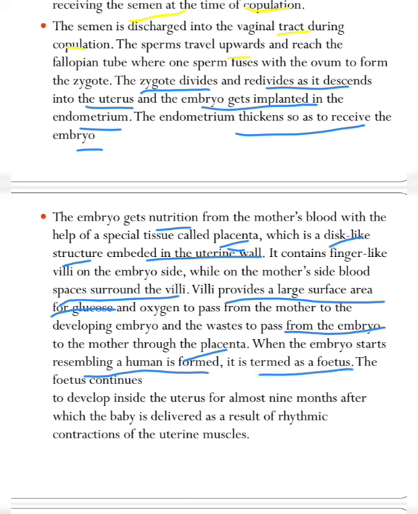When the embryo starts resembling a human, it is termed a fetus. Means when it looks like a human, it will be termed a fetus. The fetus continues to develop inside the uterus for almost 9 months, after which the baby is delivered as a result of rhythmic contraction in uterine muscles. Means when the baby is 9 or 10 months old, it will come outside from the uterus, and the uterine wall helps the baby come out through muscle contraction. The baby will come outside from the uterus of the mother's body.